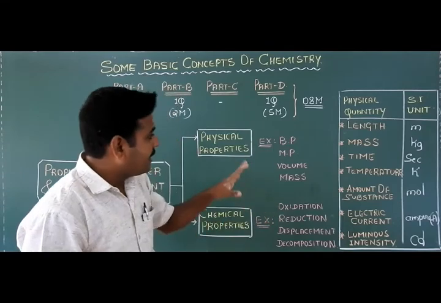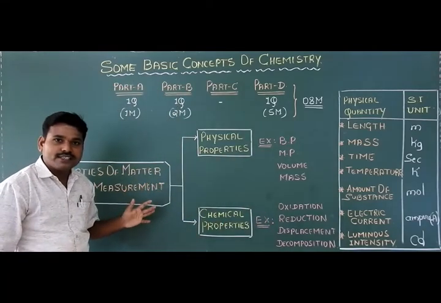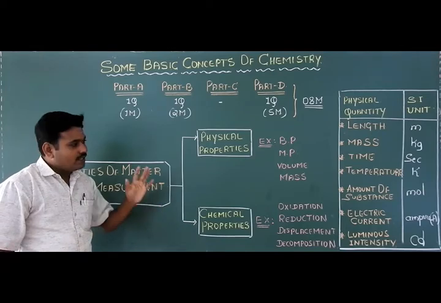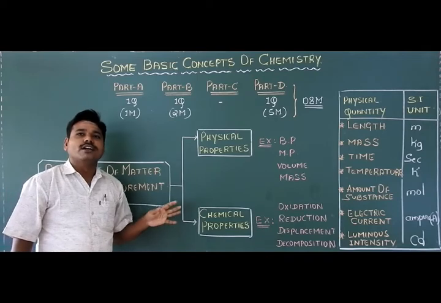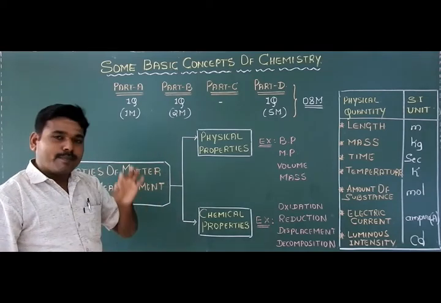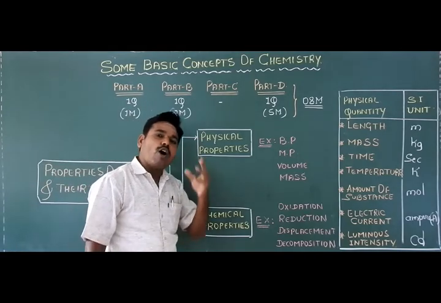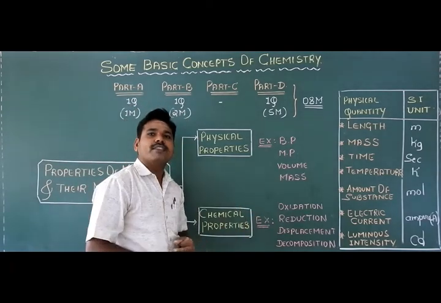Okay, is there any doubt in today's class? In the next class, we'll discuss the derived quantities and their SI units, then multiples and submultiples, or multiples and fractions used in the SI system.